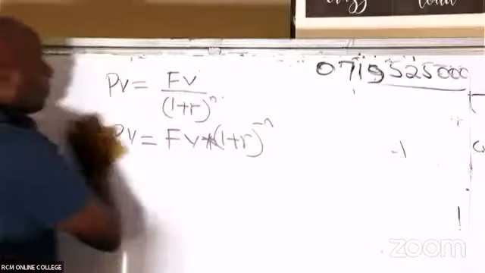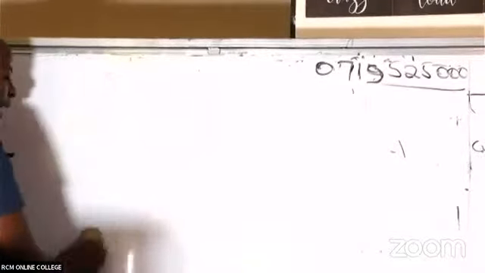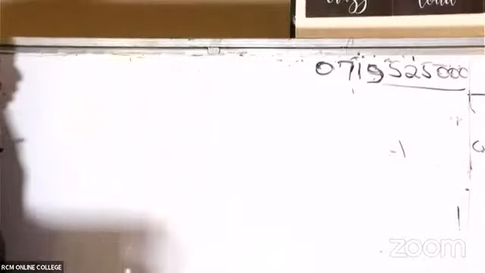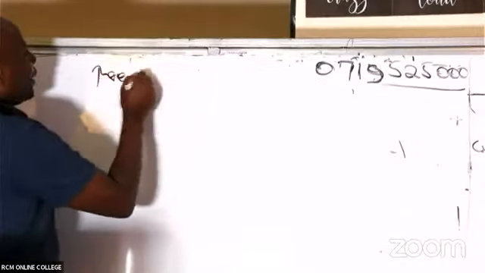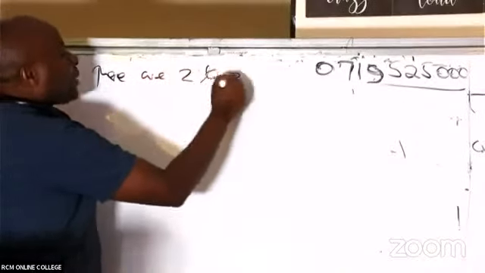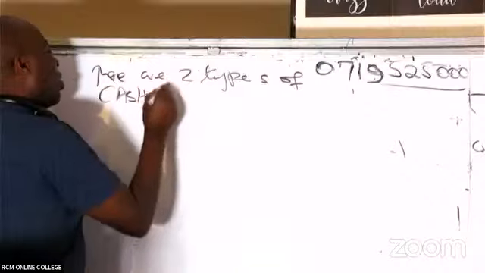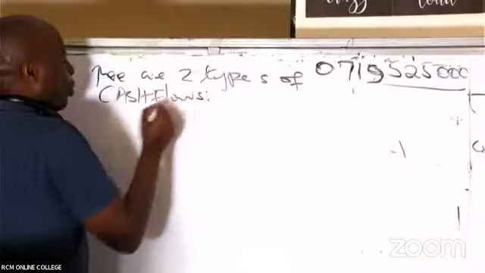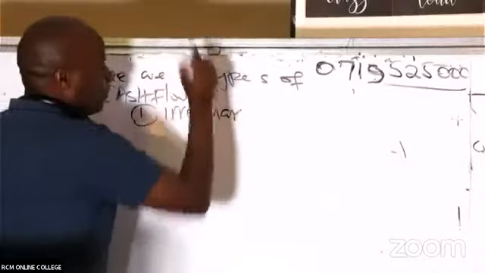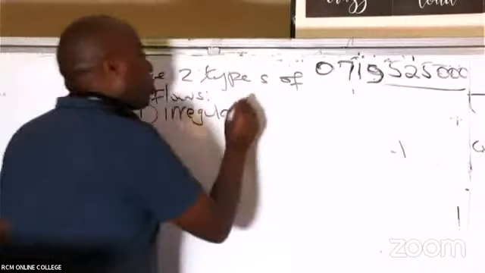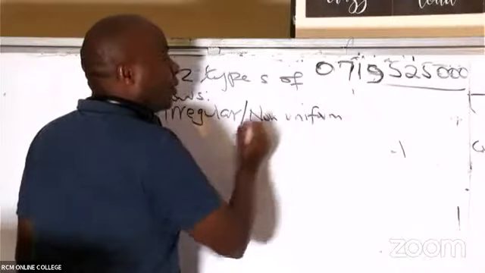This tells us, ladies and gentlemen, that we have 2 types of cash flows. Once you understand this, then you are good to go. There are 2 types of cash flows. Number 1, we have what we call irregular. Irregular is also known as non-uniform.